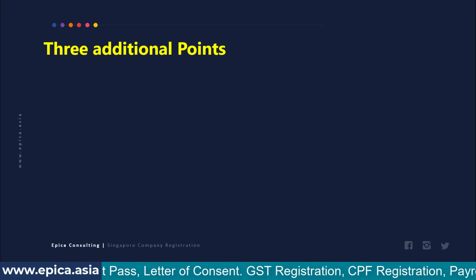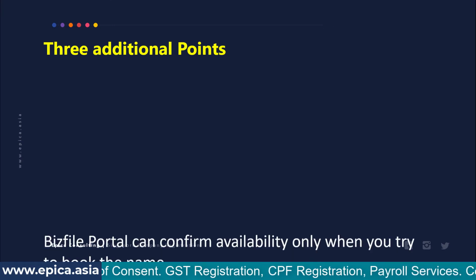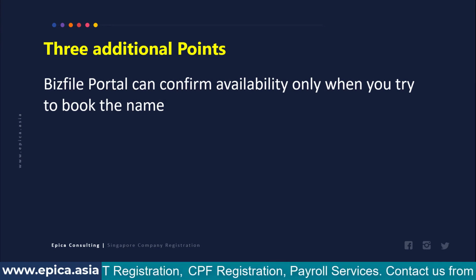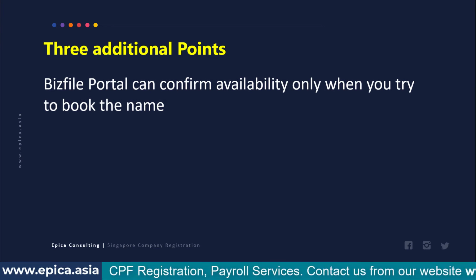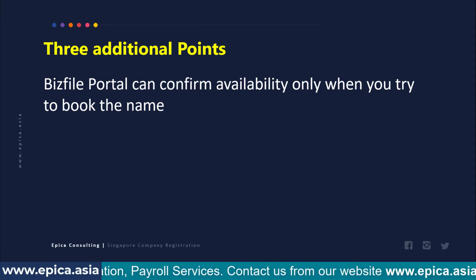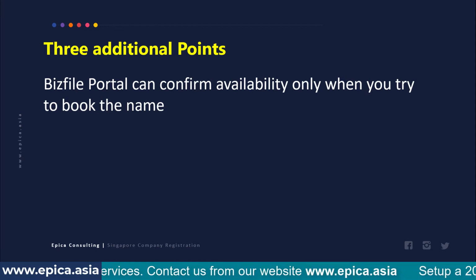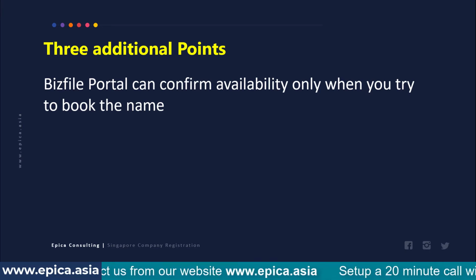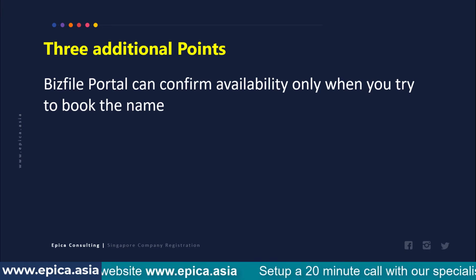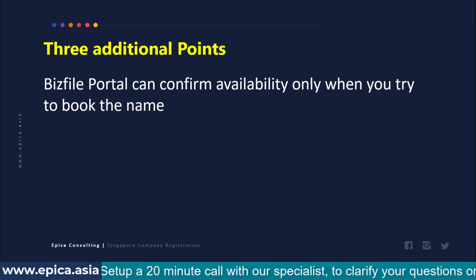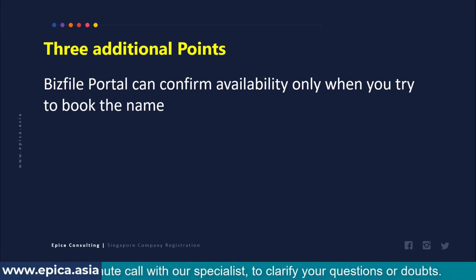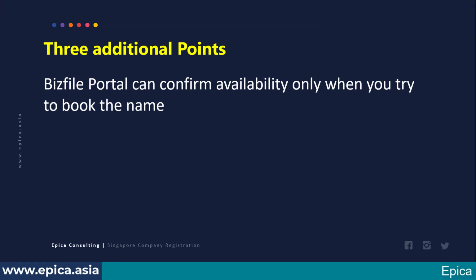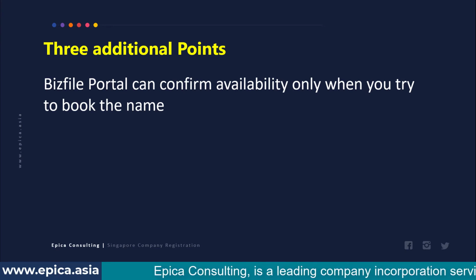Now coming back to the presentation, there are a few additional points which I will highlight. The first point is that the BizFile portal can confirm the availability of a name. The confirmation happens only when you try to book the name. What I have just done is only check whether companies with a similar name exist. However, the BizFile portal uses some other artificial intelligence methods by which it decides whether the name is allowed or not. For example, instead of Epica Consulting, if I use a word which is a synonym to the word consulting, the system will still disallow that name because it closely resembles Epica Consulting.